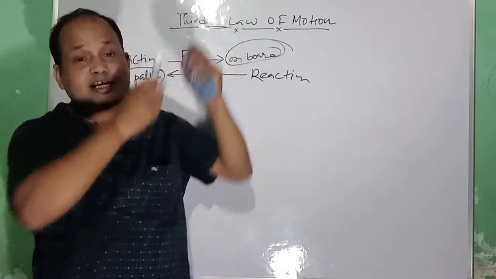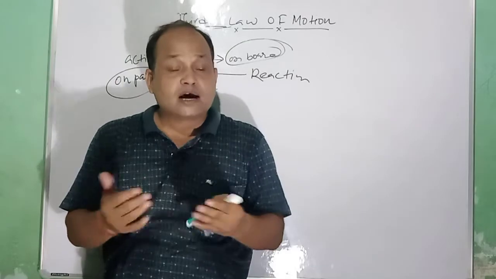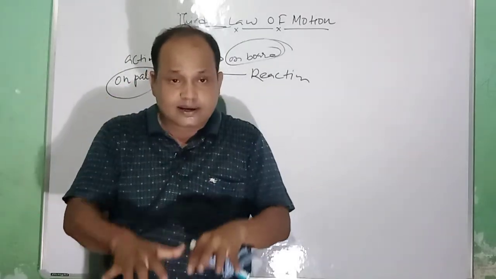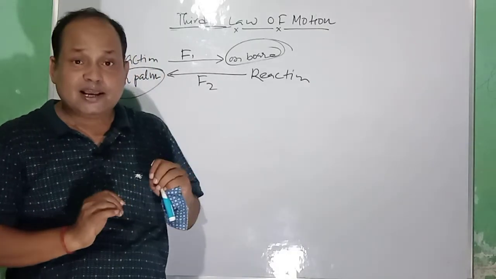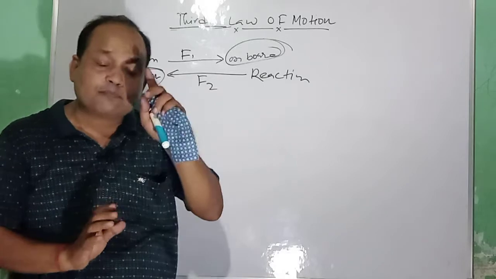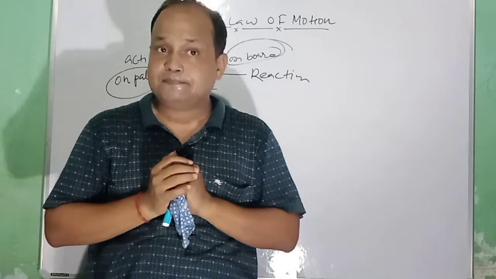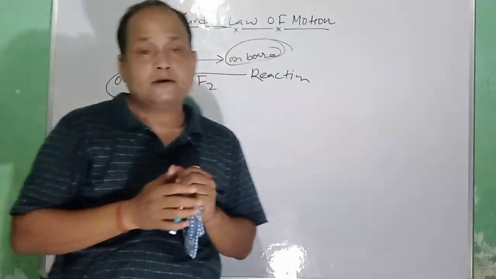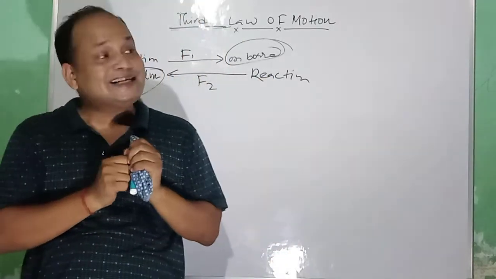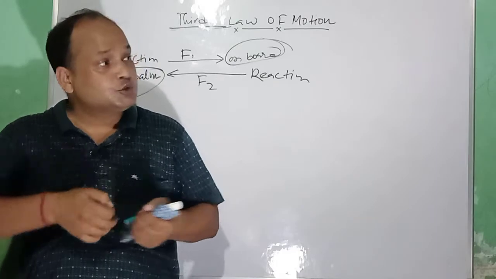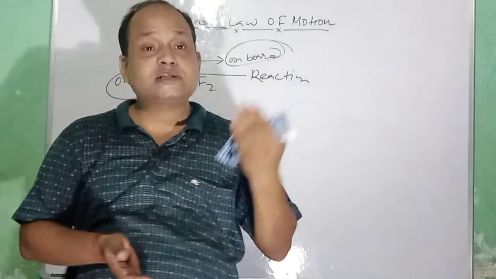A rocket goes into space by Newton's third law of motion, because when rockets are launched, they press the air and the earth in the downward direction, and that is why the same equal and opposite force is applied on the body of the rocket, which propels the rocket in the upward direction in the sky. A catapult is also an example of Newton's third law of motion. Shooting an arrow through a bow is also an example of Newton's third law of motion.